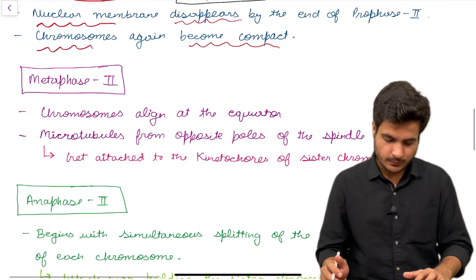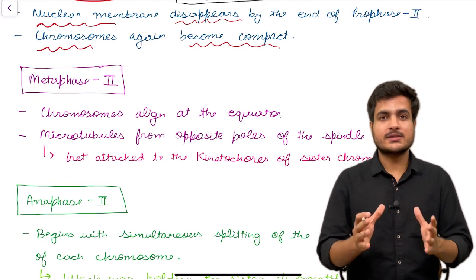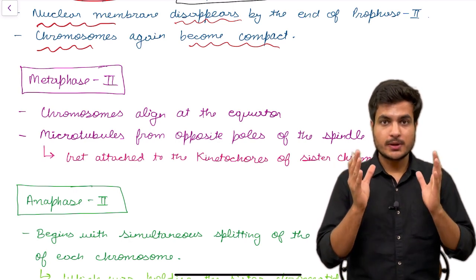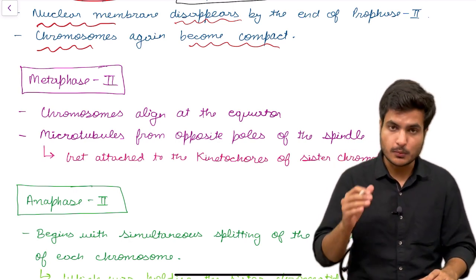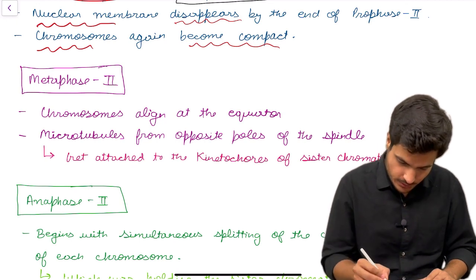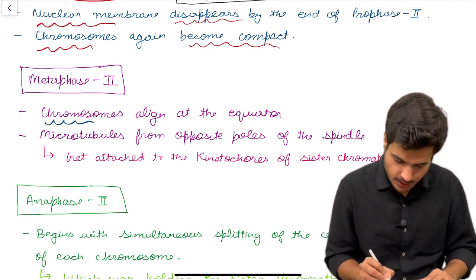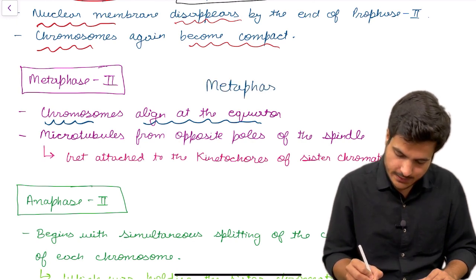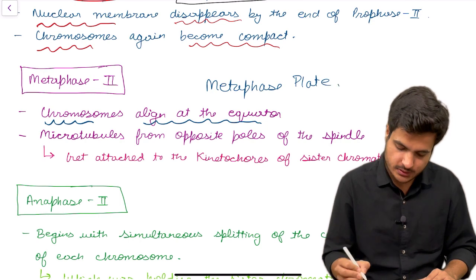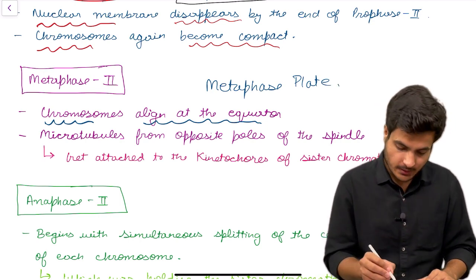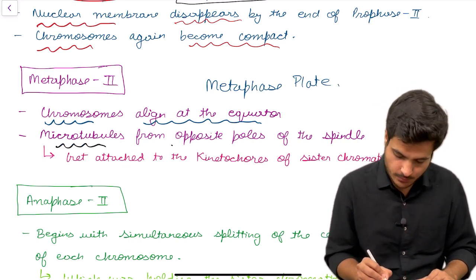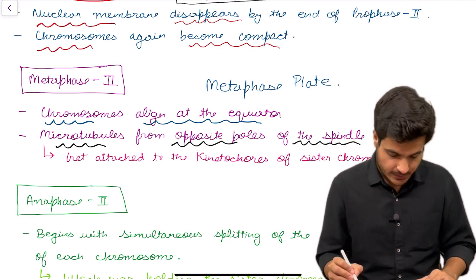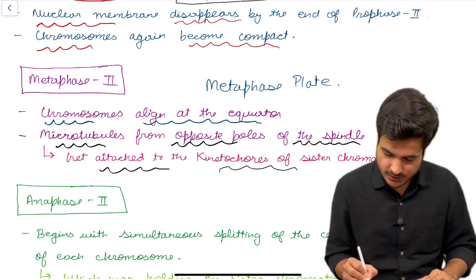Metaphase 2 is the phase at which all the chromosomes lie at the equator, and this is the stage where the morphology of chromosomes is most easily seen. So in metaphase 2 also, chromosomes align at the equator. This is called the metaphase plate, when all the chromosomes align at the equator, and the microtubules from the opposite poles of the spindle get attached to the kinetochores of sister chromatids.